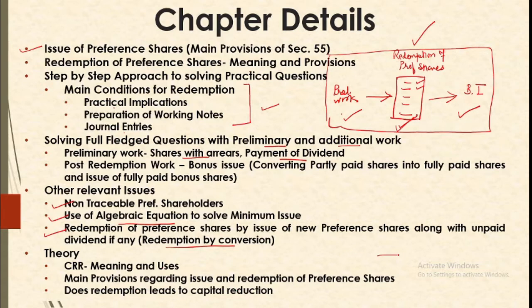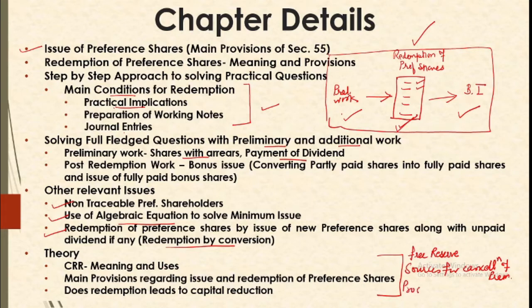Apart from this, there are some other short questions which we will be covering in this chapter in all these steps. Like when we are working on a question involving main conditions and their practical implications, therein we will be understanding what are free reserves which we can use. What are the sources for cancellation of premium? If you are redeeming your preference shares at premium, then how do we cancel this premium? Because it's a loss for us, we need to provide for this.